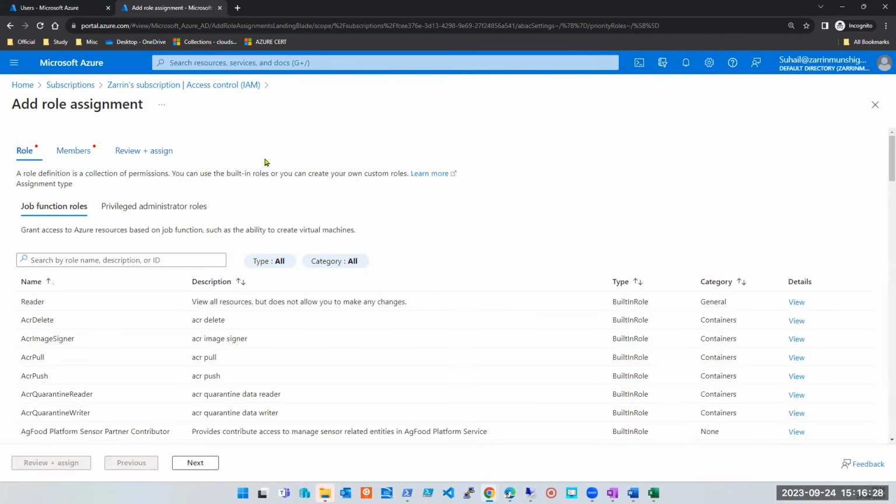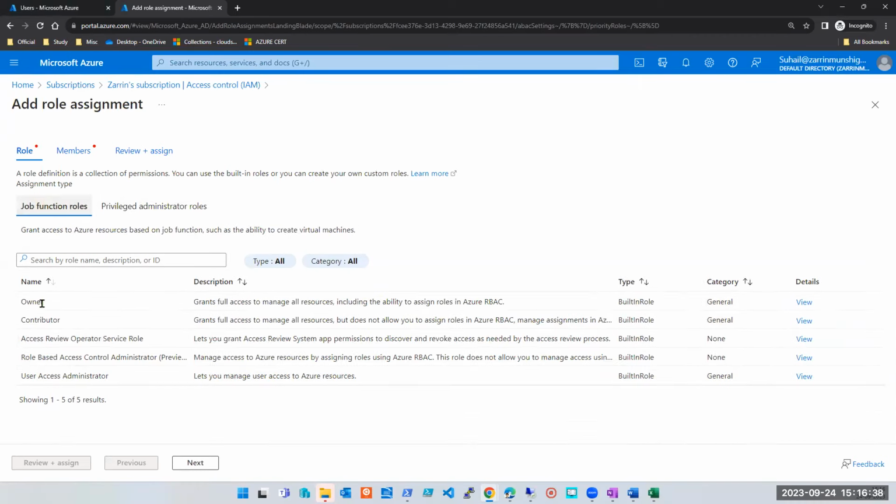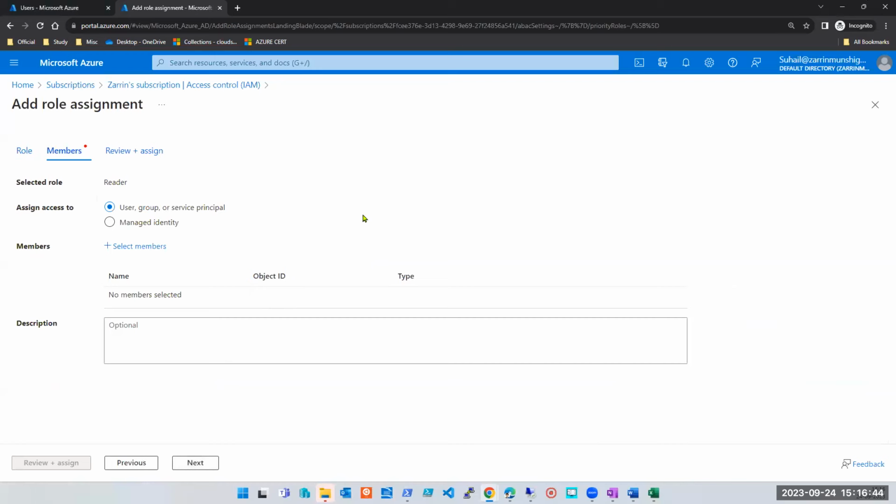Next. Then you will see privileged administrator roles, or you can go for the reader role as well. I'm looking for reader. If you want to give owner access, then you'll go to privileged. I'm looking for reader. Reader access, next. Then next. Then you have to select members. Yeah, that's all.